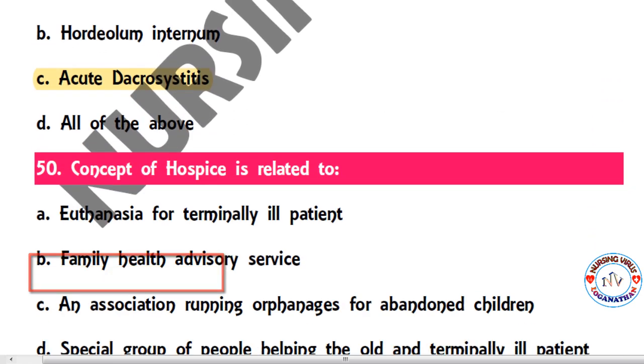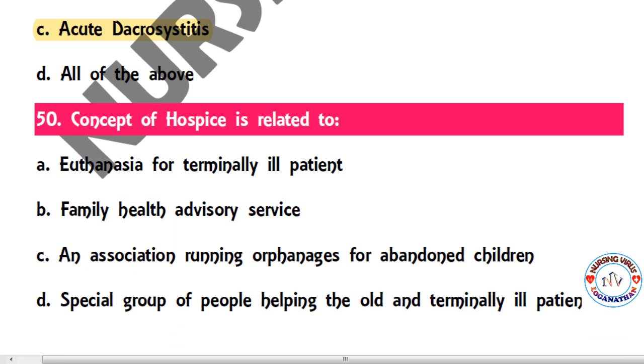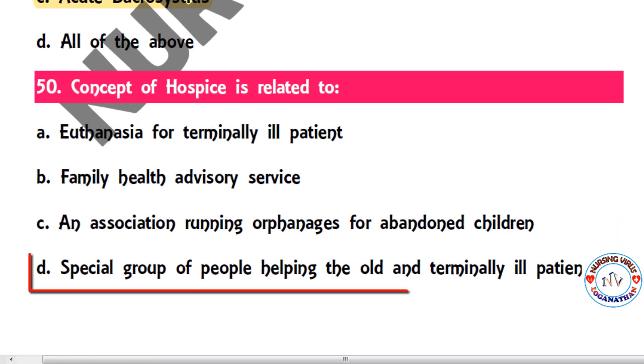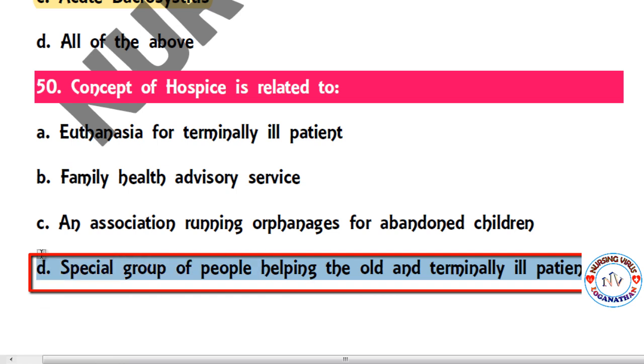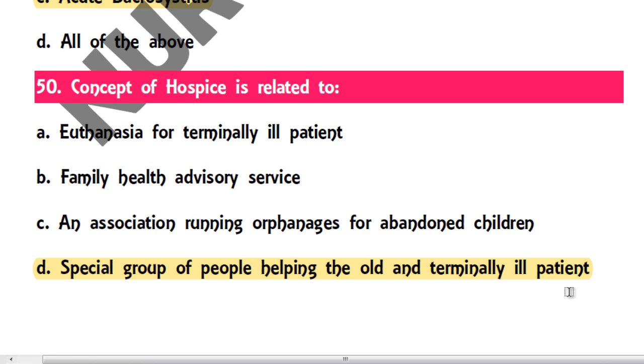And the last question. The concept of hospice is related to euthanasia for terminally ill patients, a family health advisory service, an association running an orphanage for abandoned children, and D, a special group of people helping the old and terminally ill patient. So here the correct answer: the main concept of providing hospice care is D, a special group of people helping the old and terminally ill patient. It may be any kind of disorder.